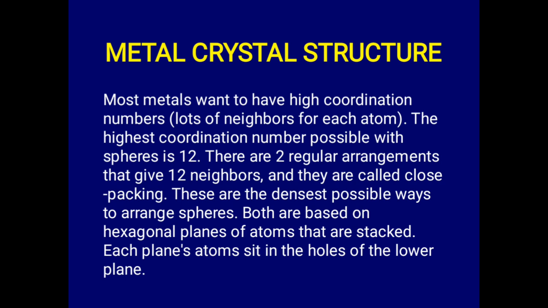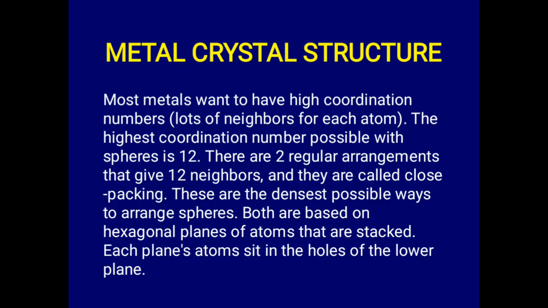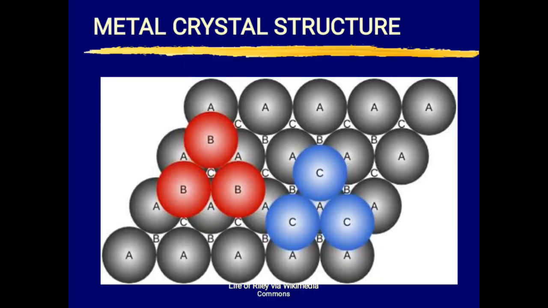This close packing will give us the densest possible ways to arrange metal spheres, because metals have high density. Both of them are based on hexagonal planes of atoms that are stacked. So we can see how a typical close packing looks like, and this is how metal crystal structure looks like.